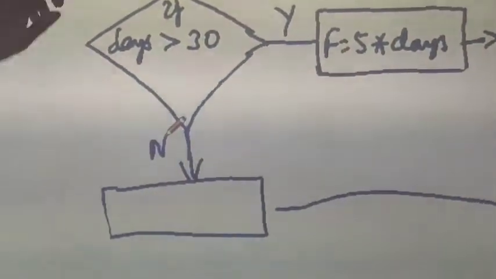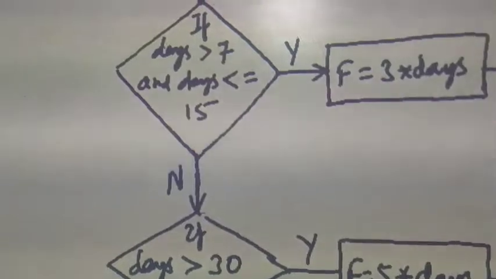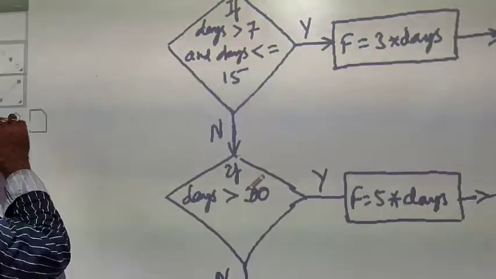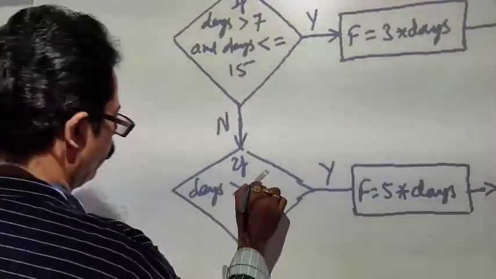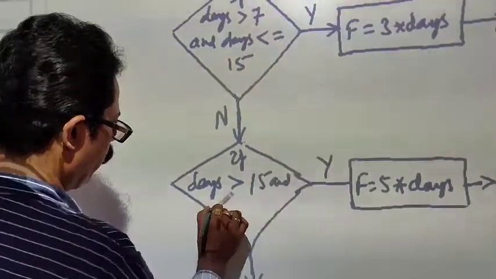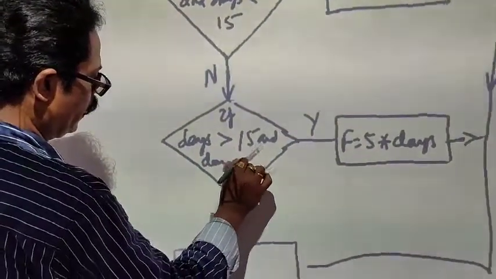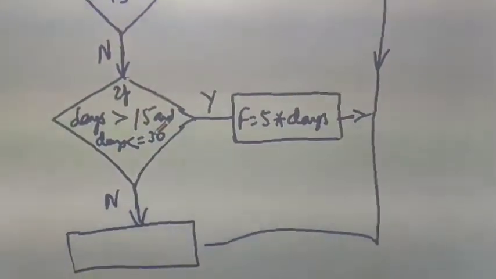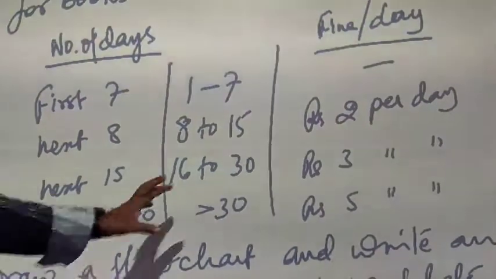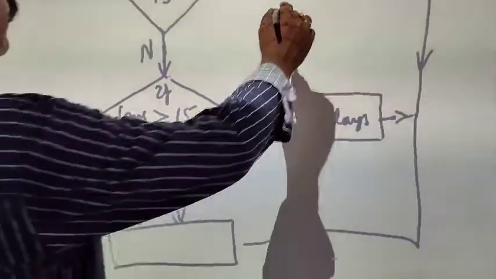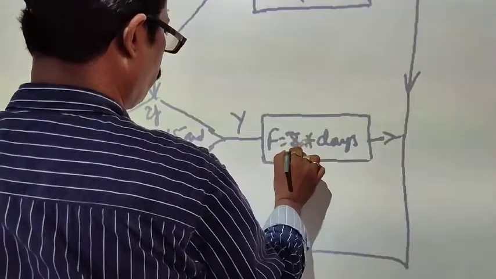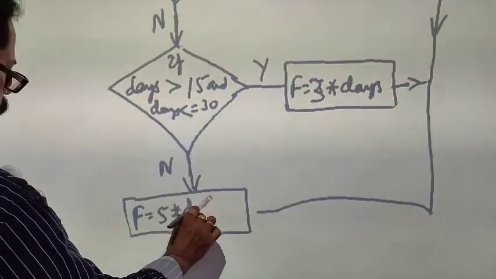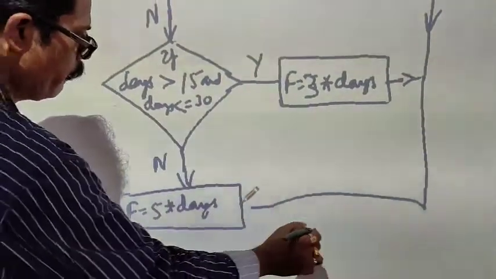This above is from 7 to 15. This is 15 to 30. It should have been 15 to 30, so greater than 15 and days less than or equal to 30. In this case, it is 5 rupees per day, I think. Let us check the question once again. It is 2, 3, 5. So this one will be 2, and this one will be not 5 but 3. And here it will be f equals 3 into days.